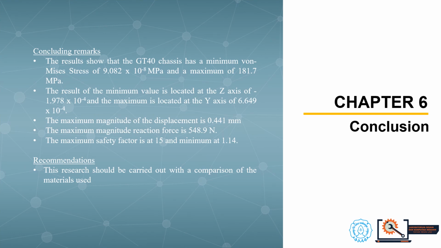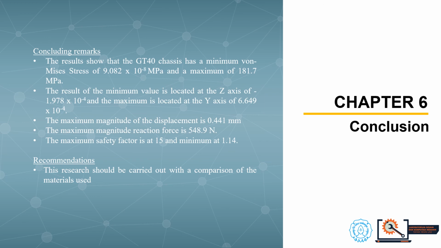On concluding remarks, the research showed that the GT40 chassis has a minimum von Mises stress of 9.082 multiplied 10 to the power of negative 8 megapascal and a maximum of 181.7 megapascal. The result of the minimum value is located at the z-axis of